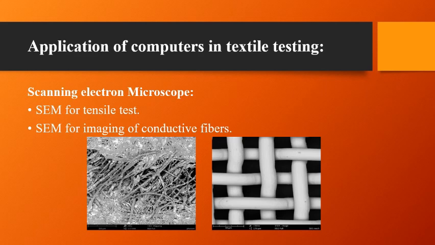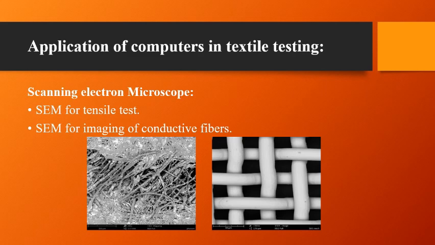Now, first we see the scanning electron microscope for the tensile test. Tensile tests are also needed in some production lines in order to check how resistant fibers are when stressed. By performing tensile tests in SEM, the user is allowed to check in real time how the fibers break or how the fiber textile stretches under the presence of force. So this is a picture where you can see how the stretching of fibers occurs.